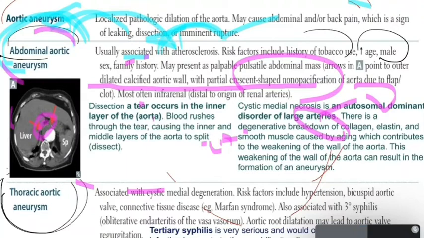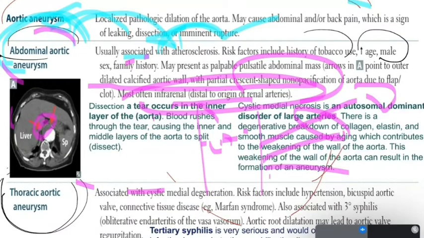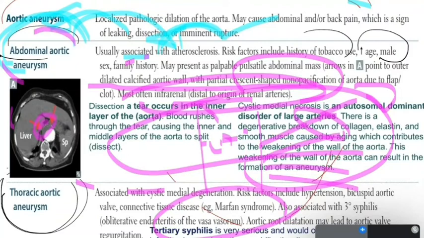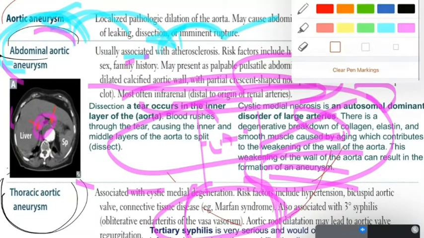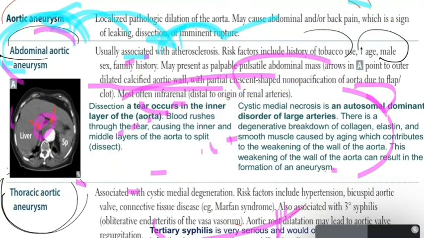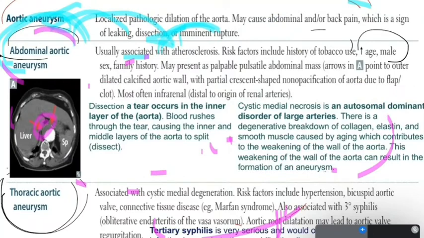Let us say it again. It is distal to the origin of the renal arteries. After this aorta gives its branches to the kidney, below this is the most common site to have dilatation, infrarenal.